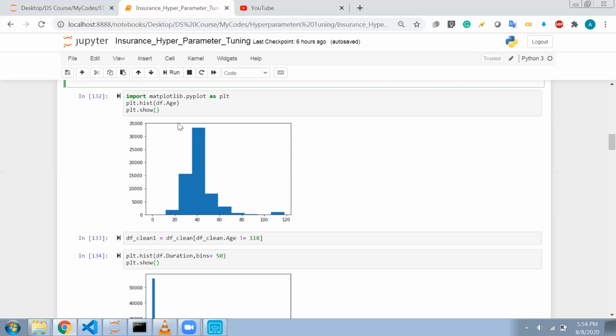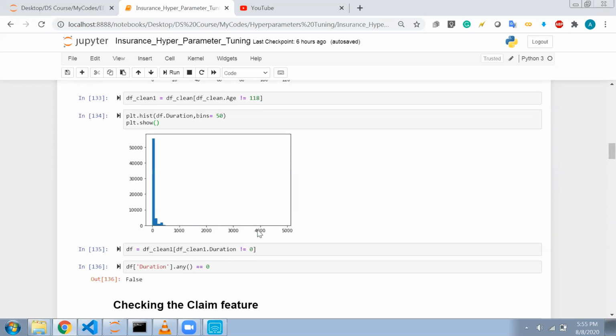Also, if I plot the histogram of the age, we can see that one person has an age of 118 years, more than 100. This person is an outlier, because a person cannot have an age of more than 100. It's very rare, so we will remove that person. So I will remove the row where the age is equal to 118.